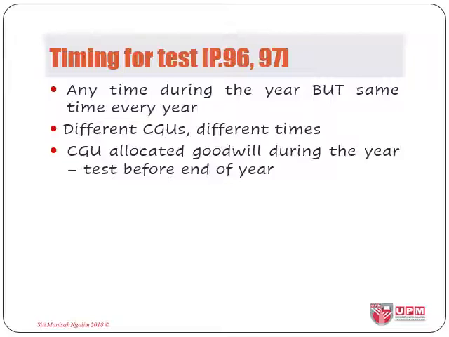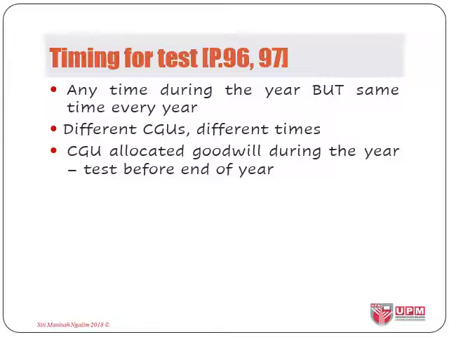For timing of the test, paragraph 96 states that it may be performed at any time during an annual period, provided that the test is performed at the same time every year. Therefore, different CGUs may be tested for impairment at different times. However, if some or all of the goodwill allocated to a CGU was acquired in a business combination during the current annual period, a test for impairment before the end of the current annual period is required because of the newly allocated goodwill.